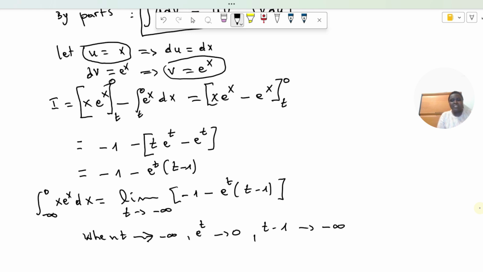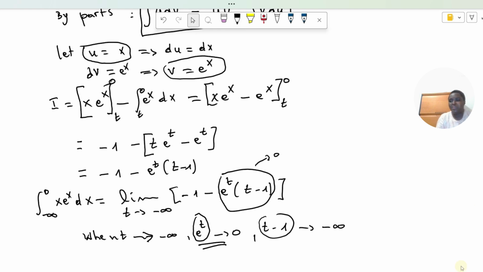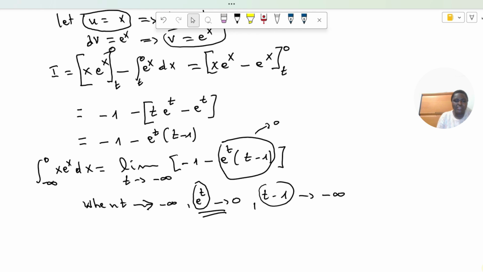But e power t goes to 0 faster than t minus 1 goes to minus infinity. So this product will tend to 0 when t tends to minus infinity. And the final answer is that this integration from minus infinity to 0 of x e power x dx is equal to minus 1.